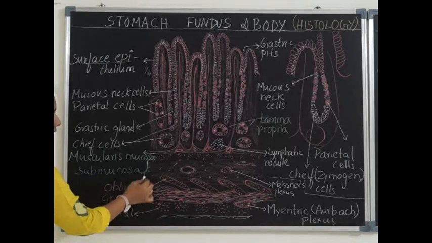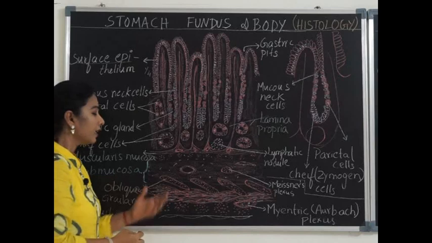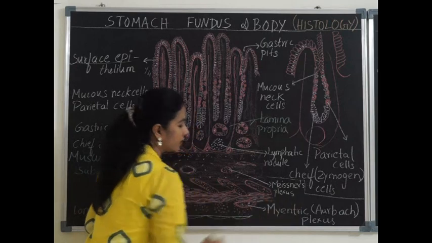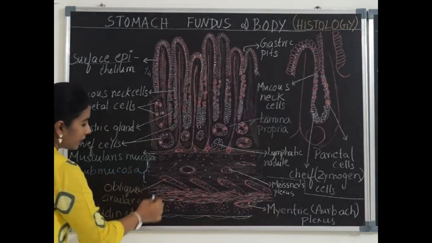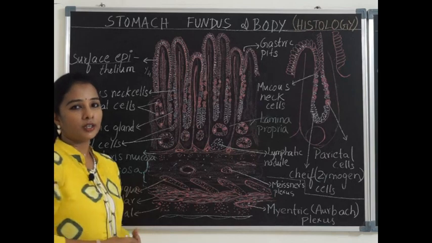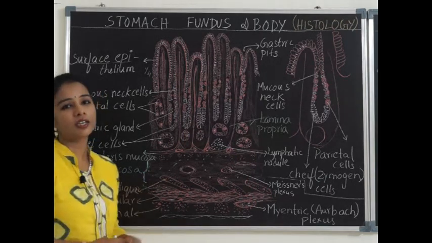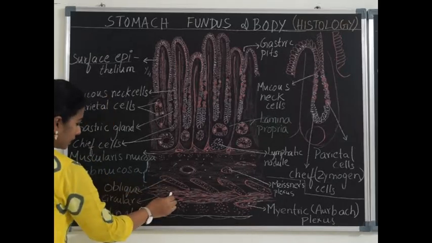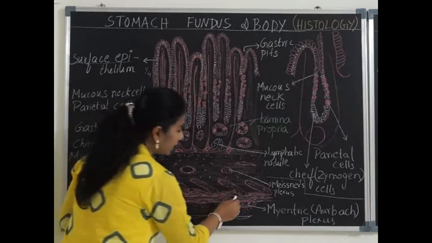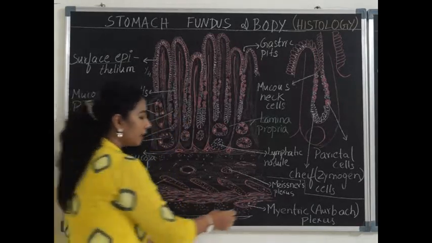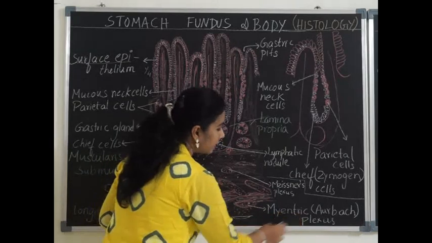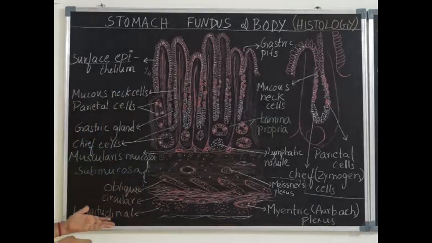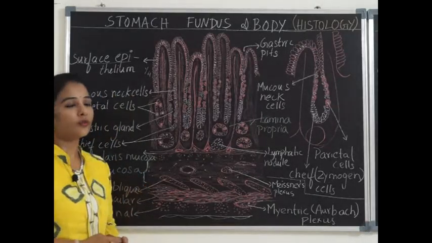The submucosal layer consists of loose areolar tissue, and the nerve plexus present in the submucosal layer is called Meissner's plexus. Then the muscularis externa. Apart from the other parts of the gastrointestinal tract, the stomach has an extra layer called the oblique layer. So it has the innermost oblique, then circular, then longitudinal. Between the circular and longitudinal layers, there are nerve plexuses called the myenteric plexus, also called Auerbach's plexus. So this is the histology of the fundus and body of the stomach.